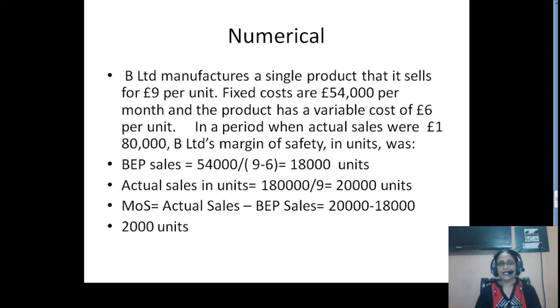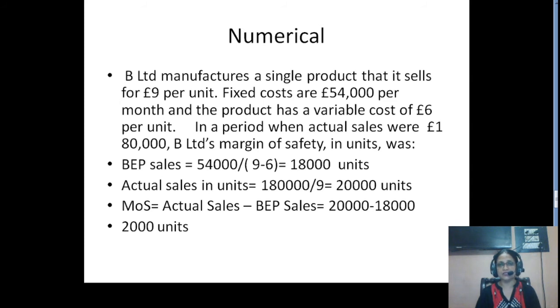Now, it is given that actual sales were £1,80,000. You have to find out actual sales in units, because in the question you are asked to calculate margin of safety in units, not in value. So actual sales of 1,80,000 divided by the per unit selling price of £9 gives you 20,000 units.